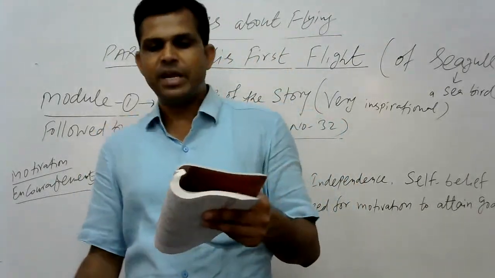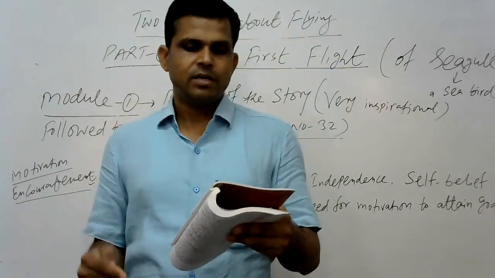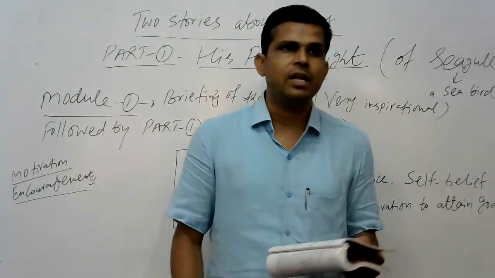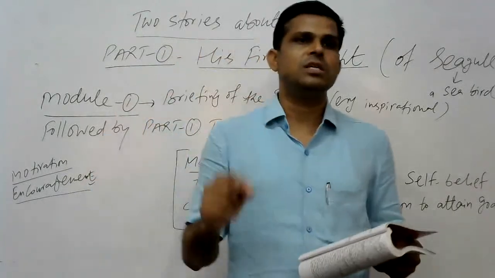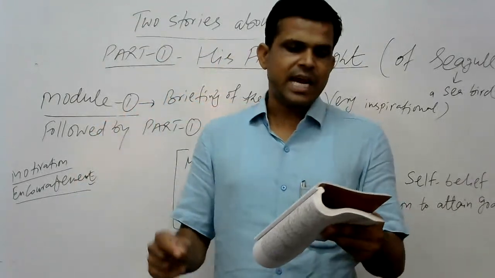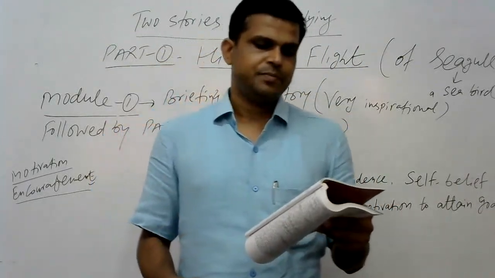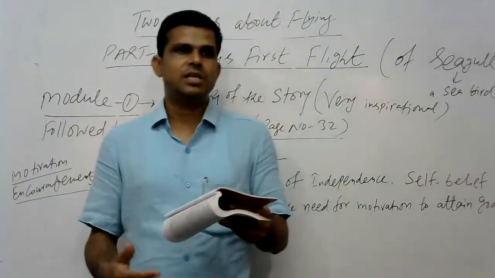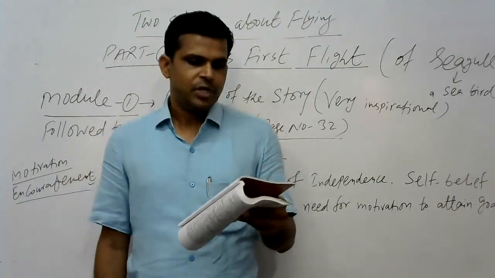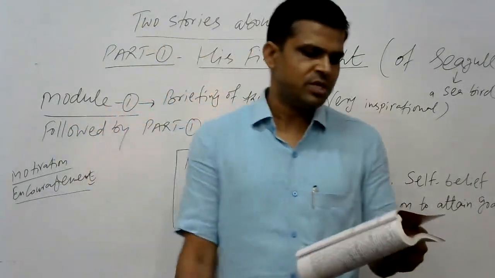His father was preening, making an effort to maintain the feathers on his white back. Only his mother was looking at him. As you know, mothers are after all mothers only, and they are more caring in nature. So, mother noticed the child, this newly born seabird. She was standing on a little high place on the plateau, her white breast thrust forward, as mothers are usually in the habit to show their affection and love. Her white breast thrust forward means she wanted to give food or milk, you may say.